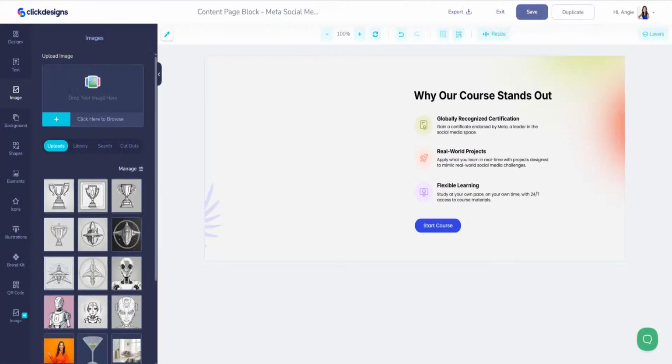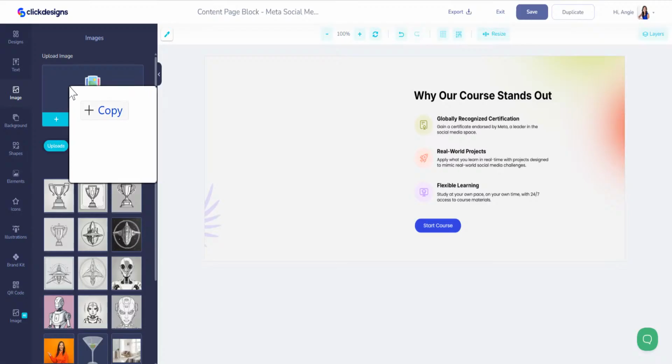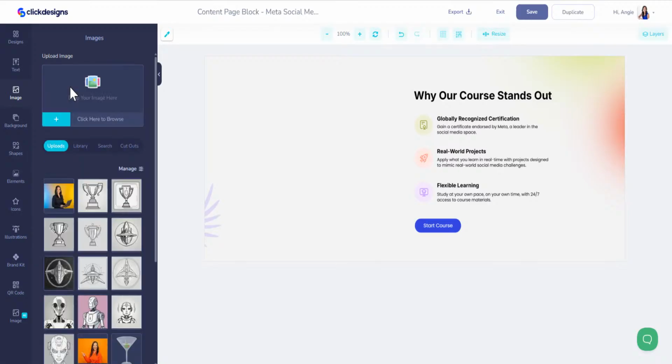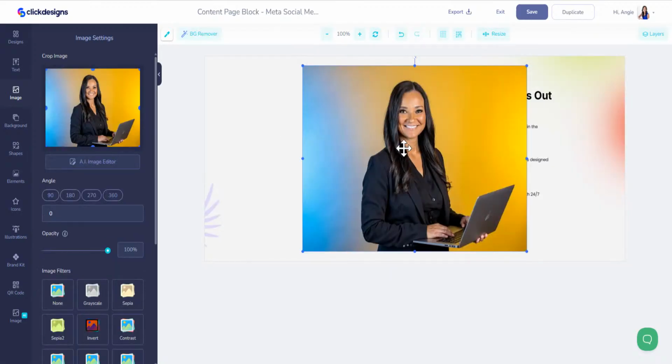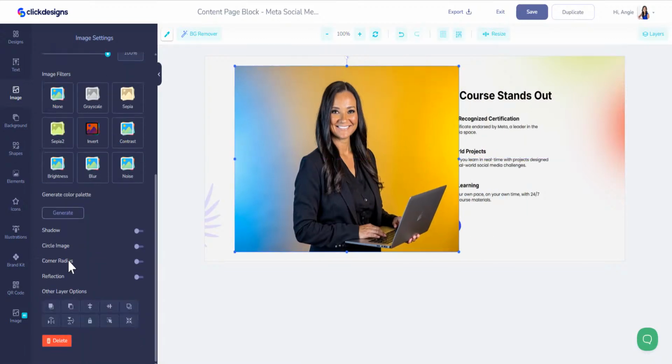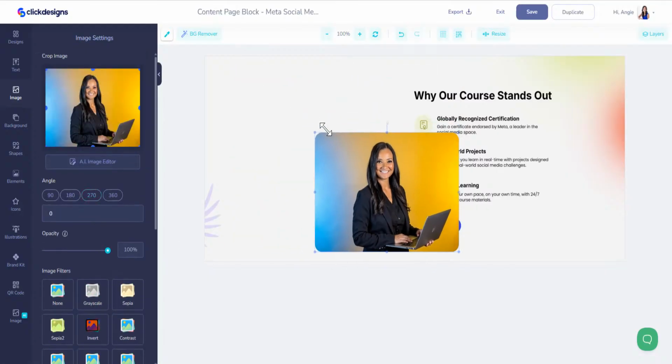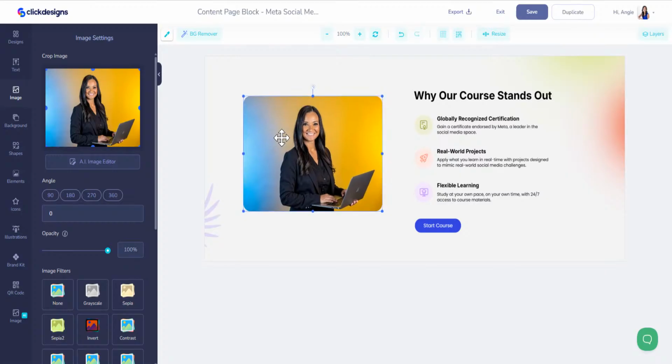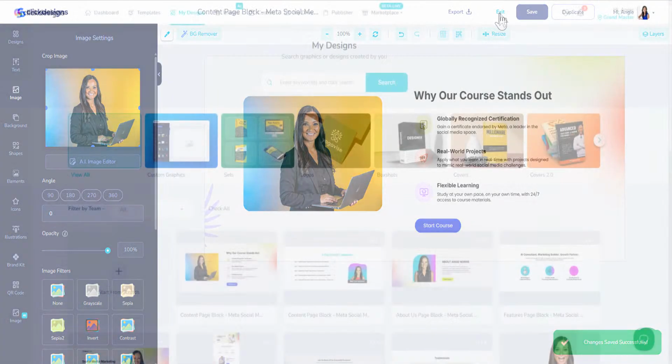But now that I have that, now I can go back here, I can click on this button or drag it. So if I open up my downloads here, I can drag this right there. And then add that here. I kind of like the colors, it kind of matches. So let's just do corner radius, and we can make this smaller. Look how that looks pretty good. Okay, and you can change the colors out, you can change the words. Click save. All right, let's go see what this is going to look like.